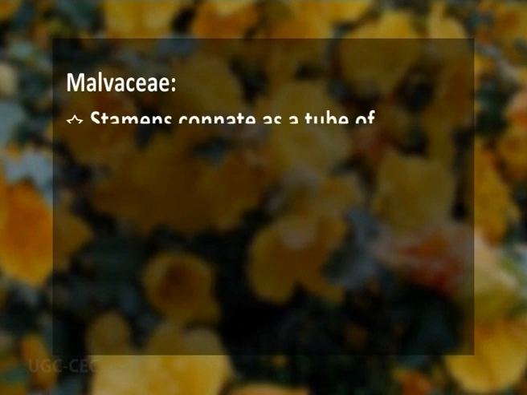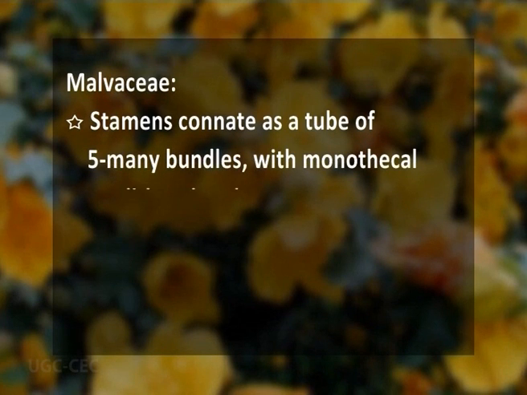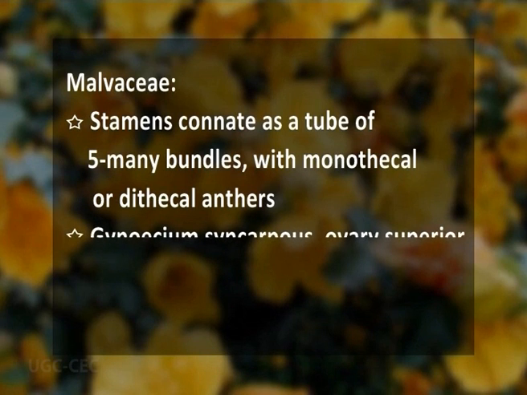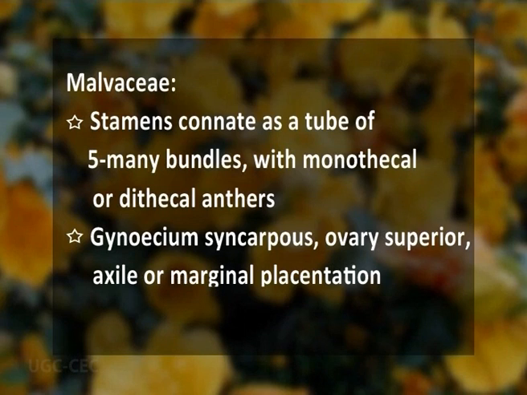The stamens are connate as a tube. This tube may form 5 or many bundles with monothecal or dithecal anthers. The gynoecium is syncarpous and the ovary is superior. Placentation is commonly axile or rarely it can be marginal. And lastly, the fruit is a capsule.